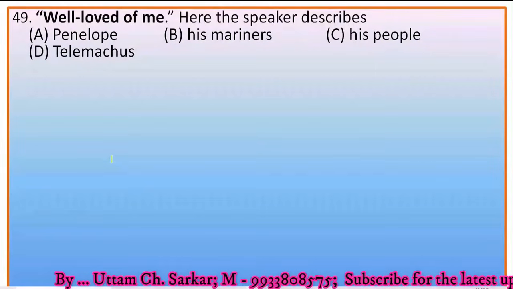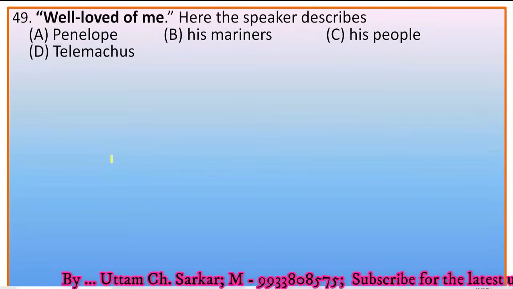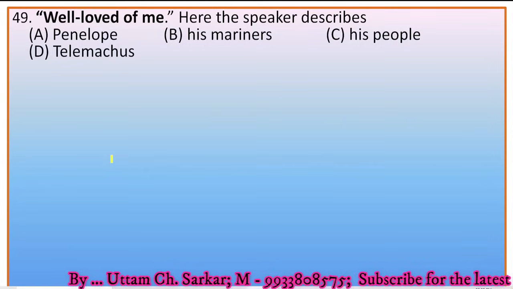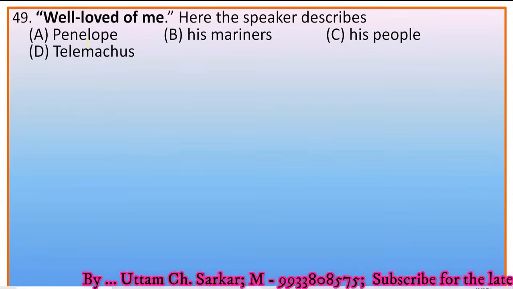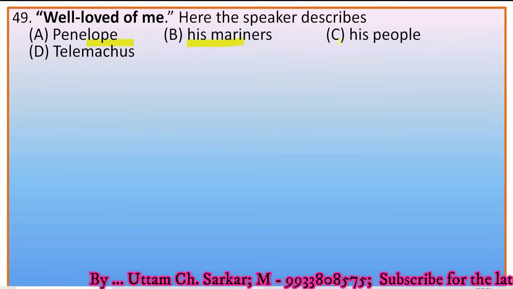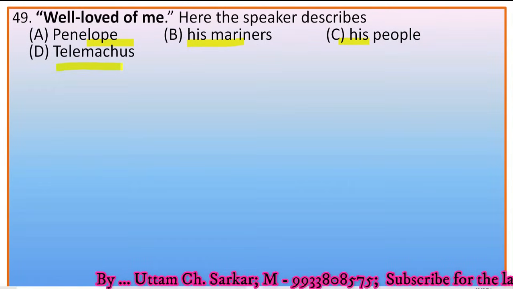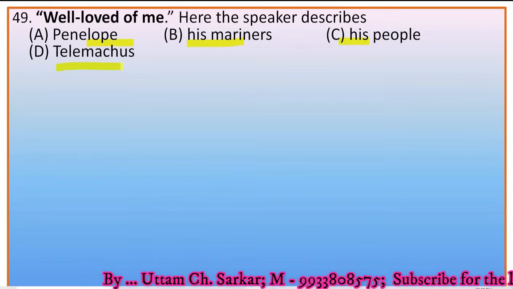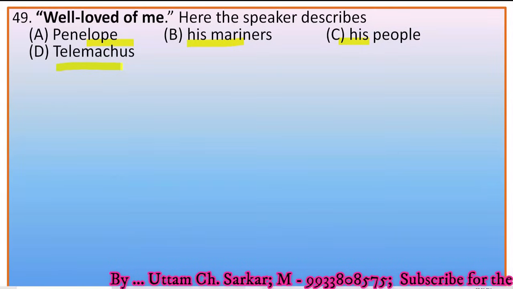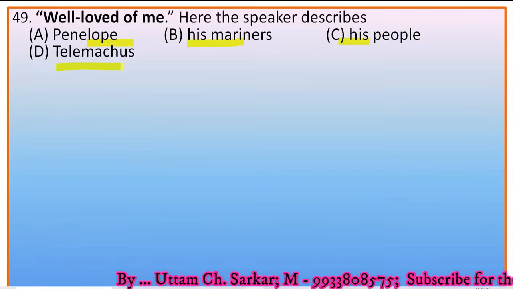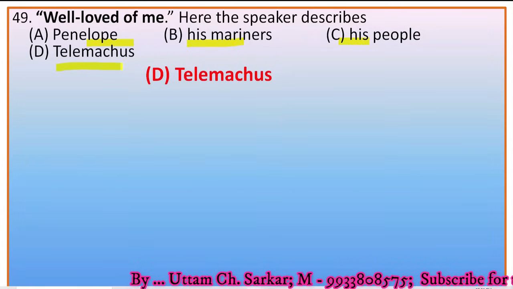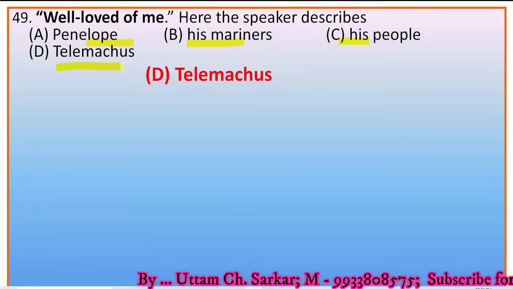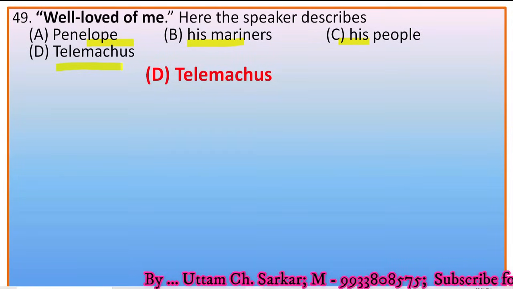Next, question number 49. Well loved of me. Here the speaker describes. The options are Penelope, his mariners, his people, Telemachus. The lines are, this is my son, mine own Telemachus, to whom I leave the scepter. So the right option is D. Here Ulysses describes his son Telemachus.